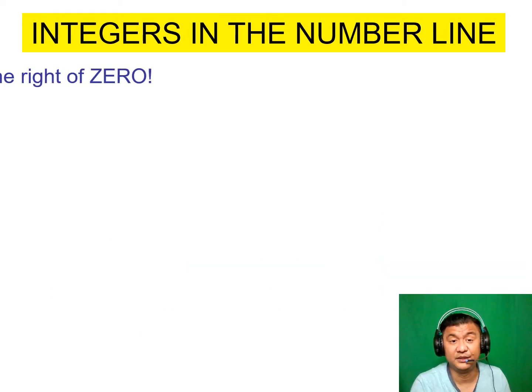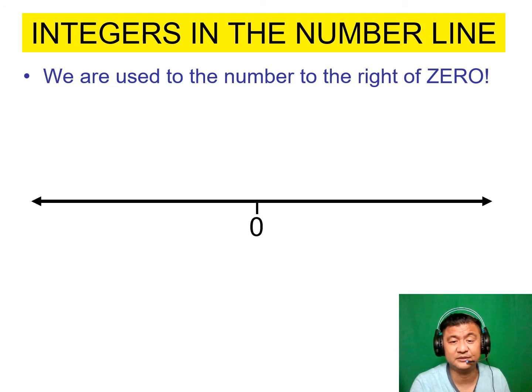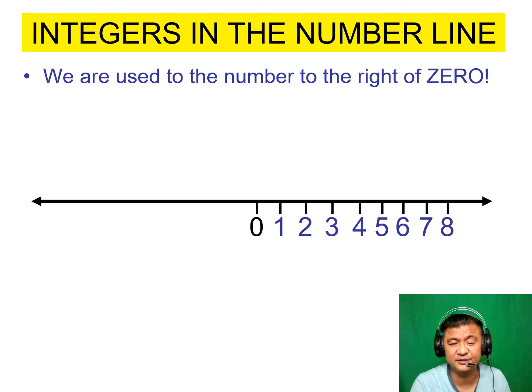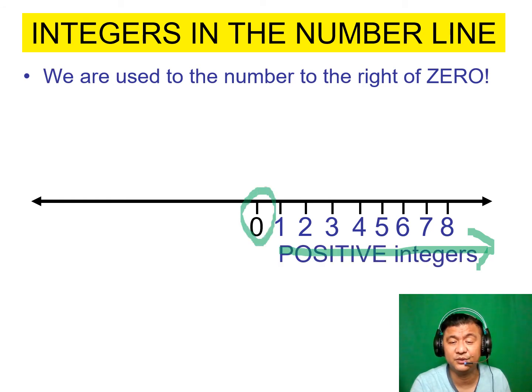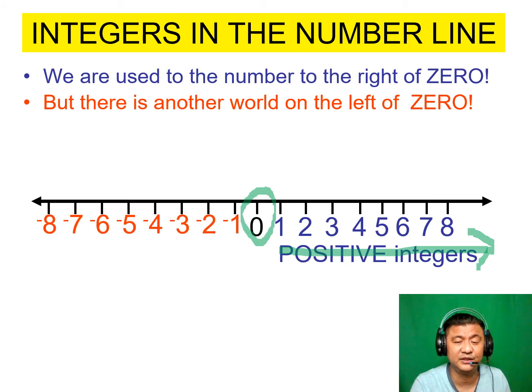Integers in a number line. We are used to the numbers to the right of 0. Remember that? In the elementary, you're always counting, making a number line going to the right, and you start with 0. Yes, but now in the middle school, on the left side of 0, there's another whole world. So we've learned about positive before. Now we will include the other world, which is to the left side.